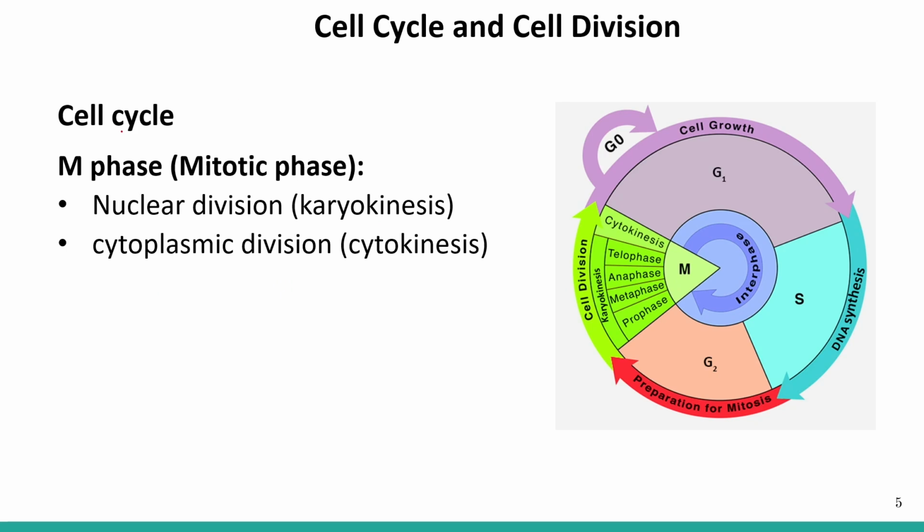Another phase of the cell cycle is the M phase, also known as the mitotic phase. The mitotic phase is further divided into two phases. First one is karyokinesis, in which nuclear division takes place, the division of the nucleus. And second one is cytokinesis. Cytokinesis means cytoplasmic division.